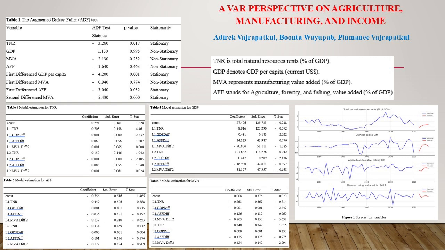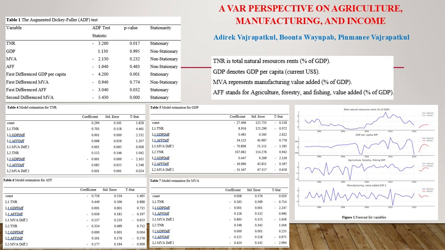Methodology. This study employs the VAR model to analyze the dynamic interrelationships among key economic sectors in Thailand, focusing on total natural resources rents, TNR, GDP per capita, manufacturing value added, MVA, and agriculture, forestry, and fishing value added, AFF. The VAR model captures the linear interdependencies among these variables, allowing for a comprehensive understanding of how changes in one sector affect others over time. The data used in this analysis spans from 1972 to 2020 and is sourced from the World Bank database.